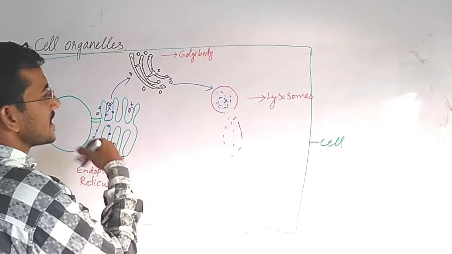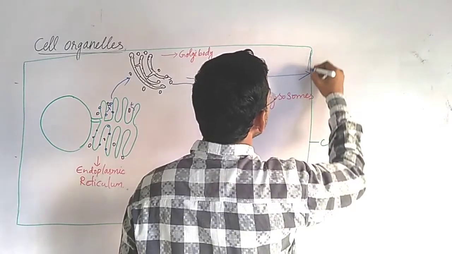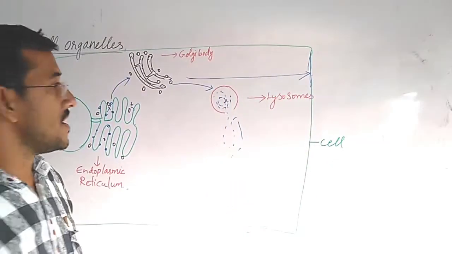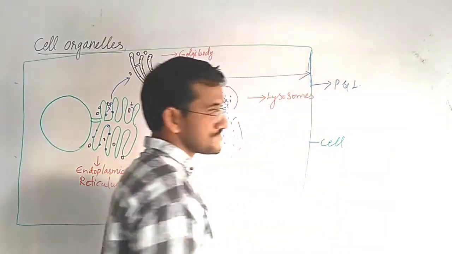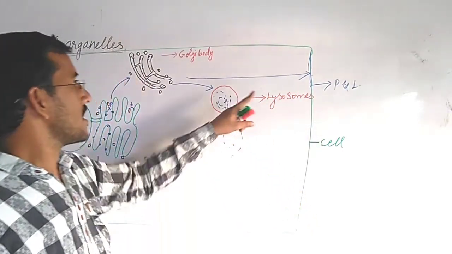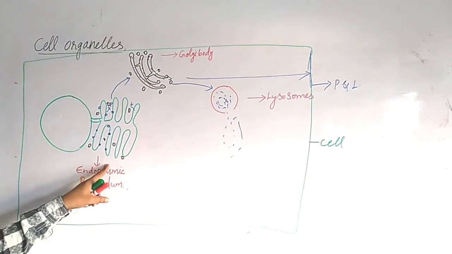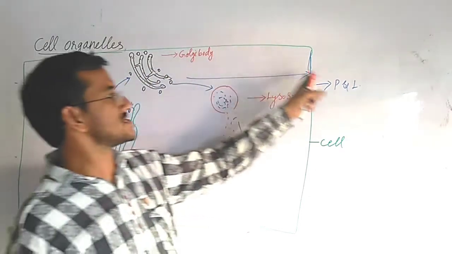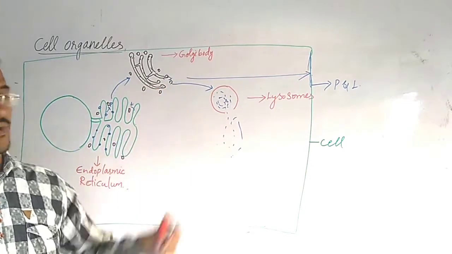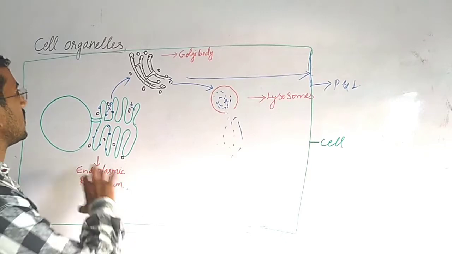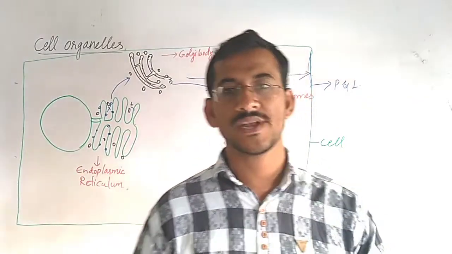So these proteins and lipids are also transported to plasma membrane. This is plasma membrane. For repairing the plasma membrane, because we know that plasma membrane is made up of proteins as well as lipids, proteins and lipids are compulsorily required. So these are transported from endoplasmic reticulum to Golgi body. From Golgi body, they are transported to plasma membrane through these small structures called vesicles. So this is the coordination of organelles, they work together to complete one task.